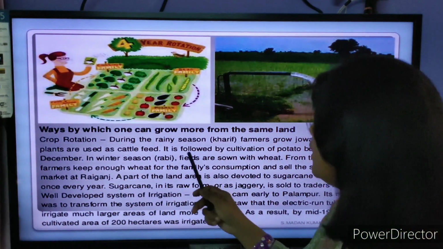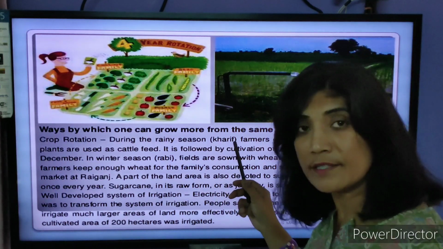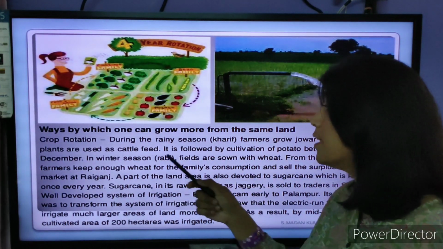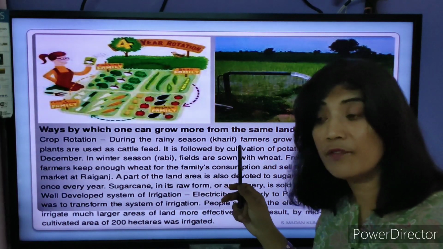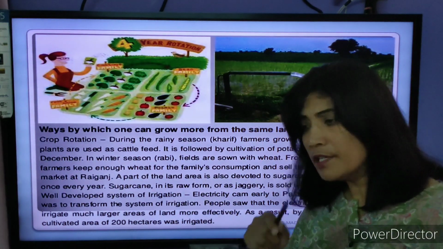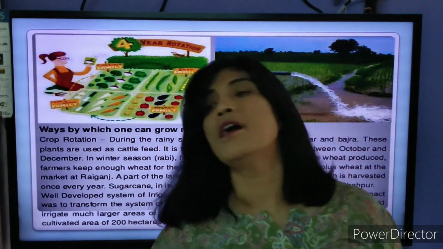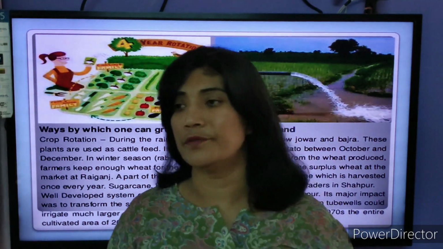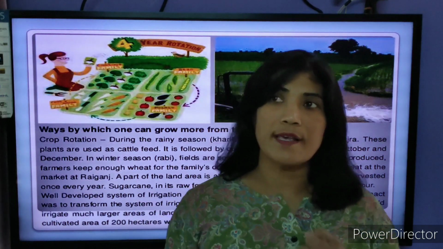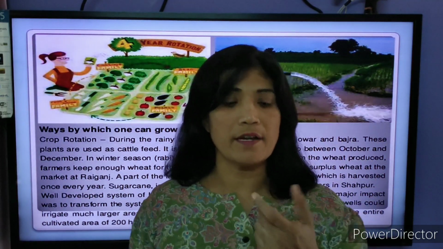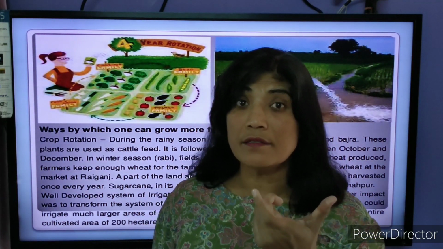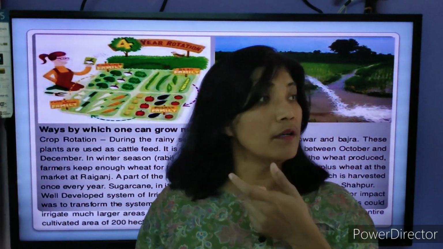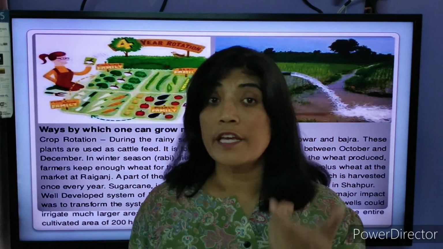We have already seen that during the rainy season the Kharif crop is grown, and after that comes the Zaid season when we grow potatoes. When we talk about India nowadays, the Zaid season is going on. In the Zaid season, watermelons, muskmelons and cucumbers come in.